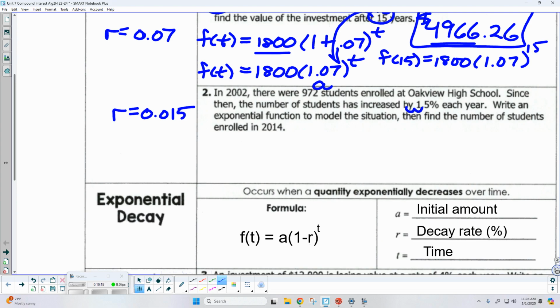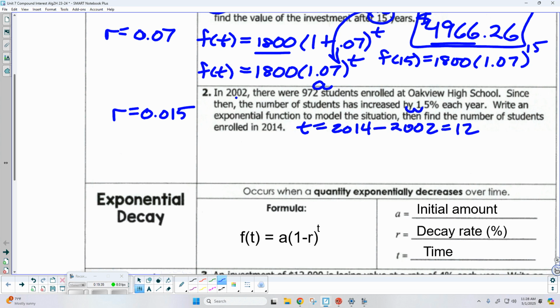Okay. And they don't immediately give me t, but they give me enough to find out. Can anybody tell me what it is? Yeah. So the time is going to be, we want to know what's happening in 2014, but we started this in 2002. So that means we're looking for 12 years.